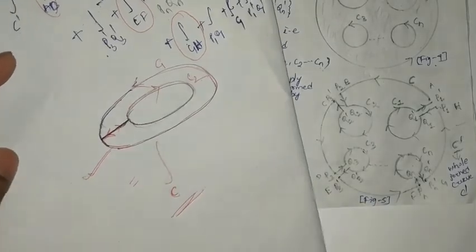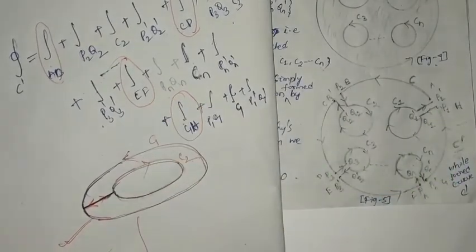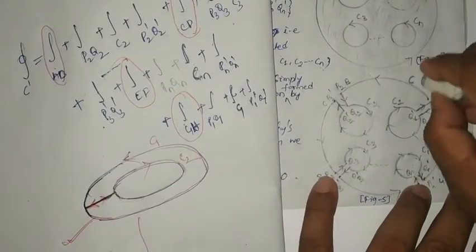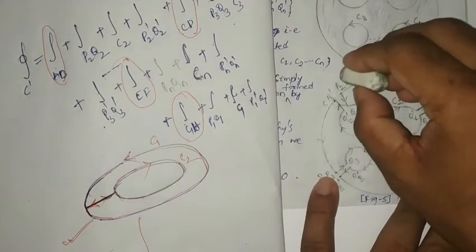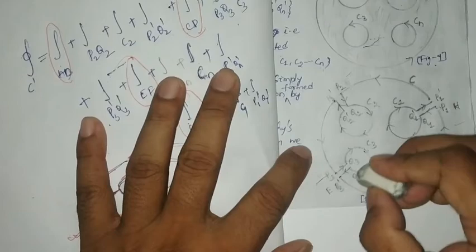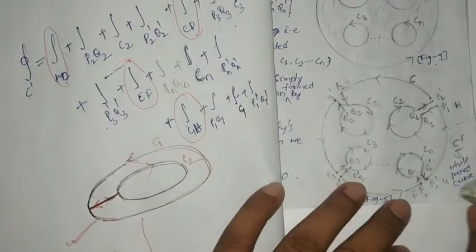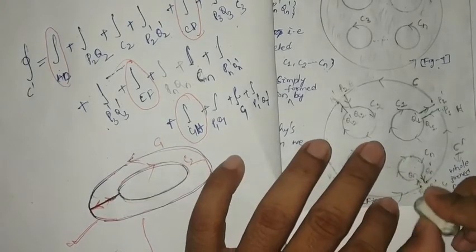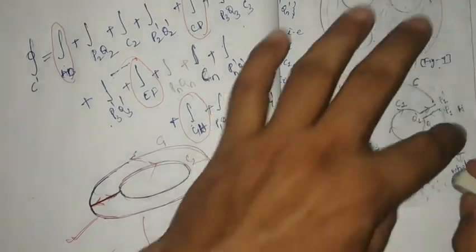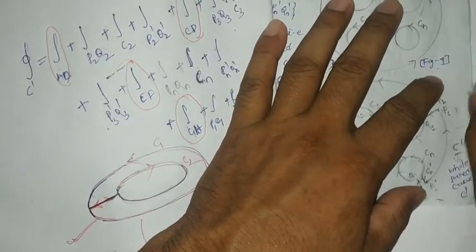So to explain this one, I drew this. No need to write these things. Also I suggest that you should not write these A B points and C D points for explanation. I have written them over here, but I suggest don't write them in your notes, just write whatever I have written over here.